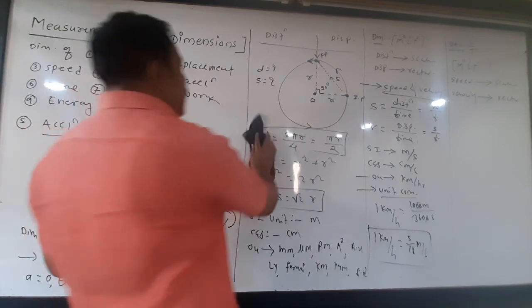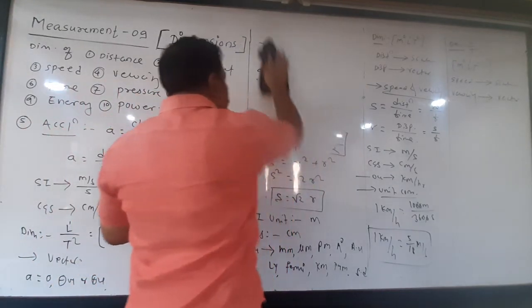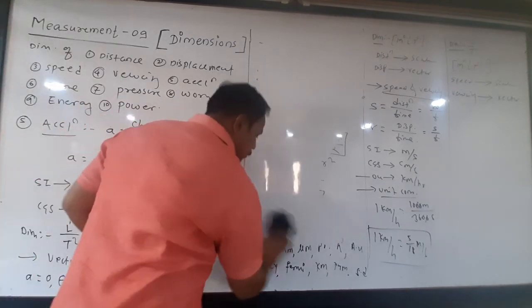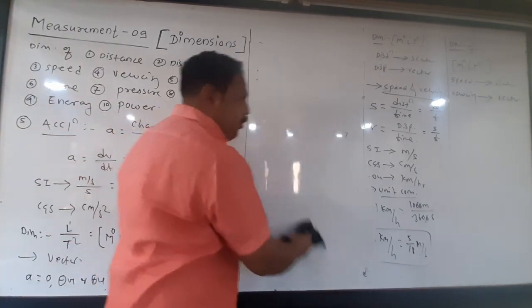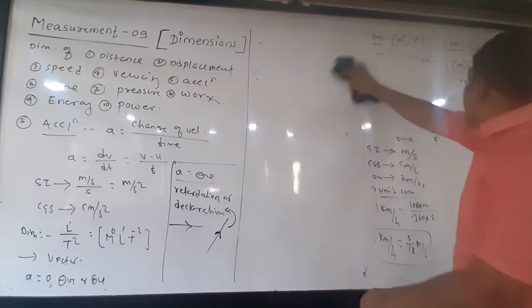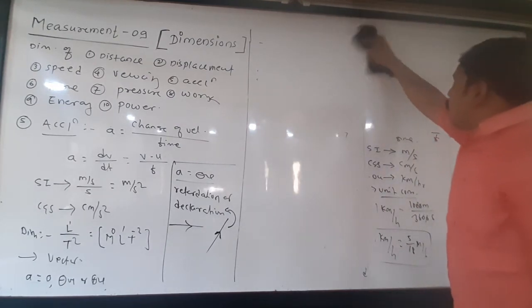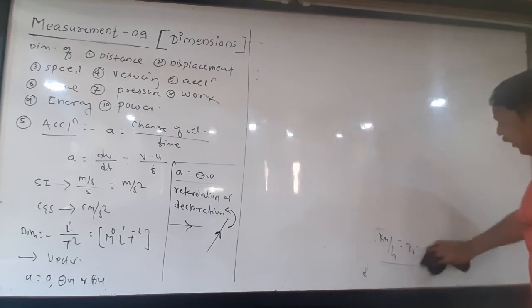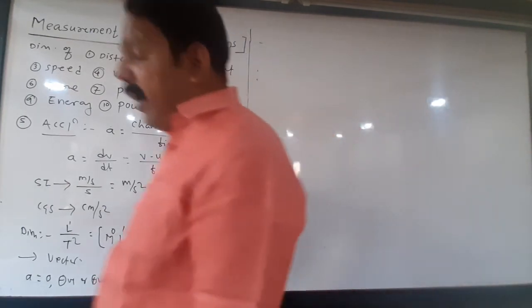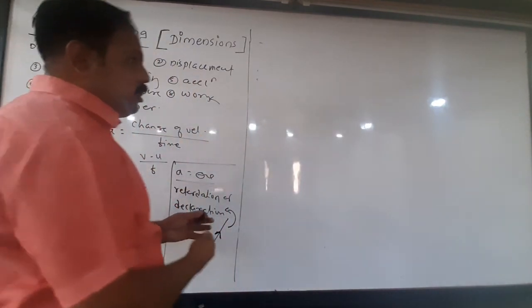Now next, another one. Actually here we are concerned with dimensions only, but while finding the dimensions, you should know each and every parameter related to a specific quantity. That's why I am explaining all the quantities. Okay, that may be a revision of your knowledge also.